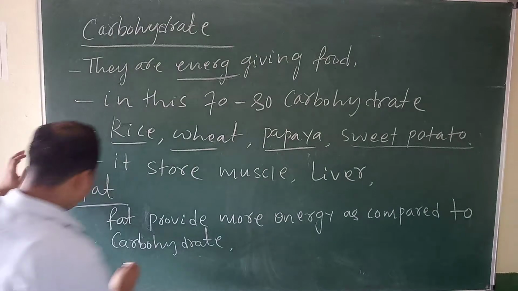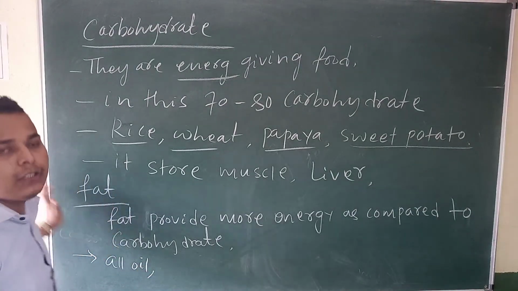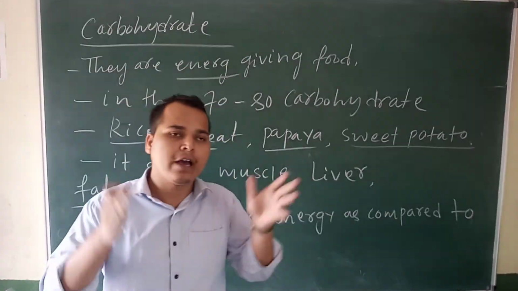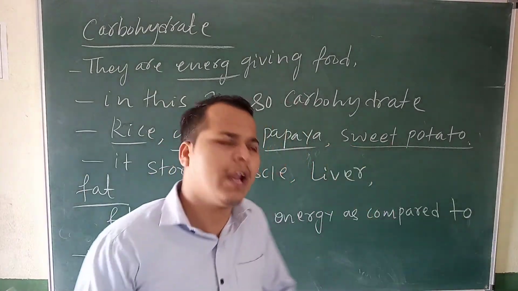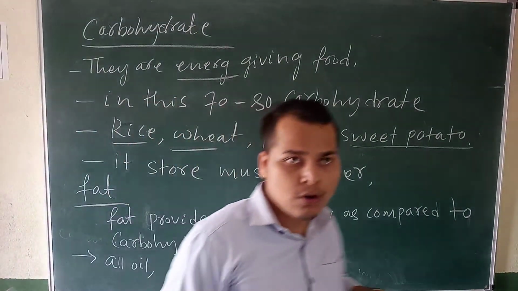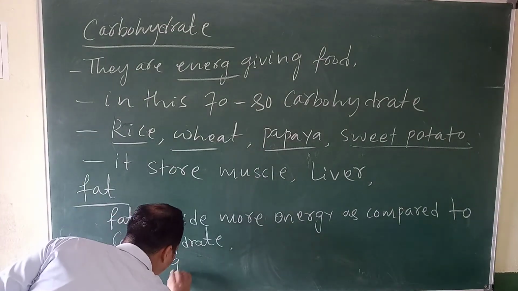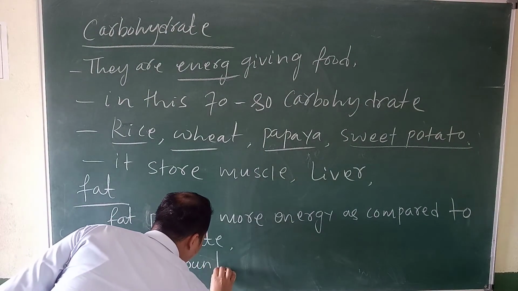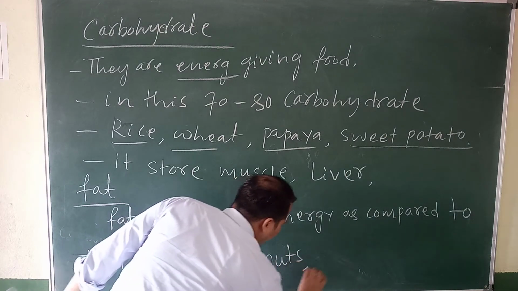Yes, so it is all oil. All oil means sunflower oil, mustard oil, soybean oil. So many oils are there, coconut oil. So all these oils, what do they contain? Fat. Yes or no? Then groundnut and all nuts, and ghee.